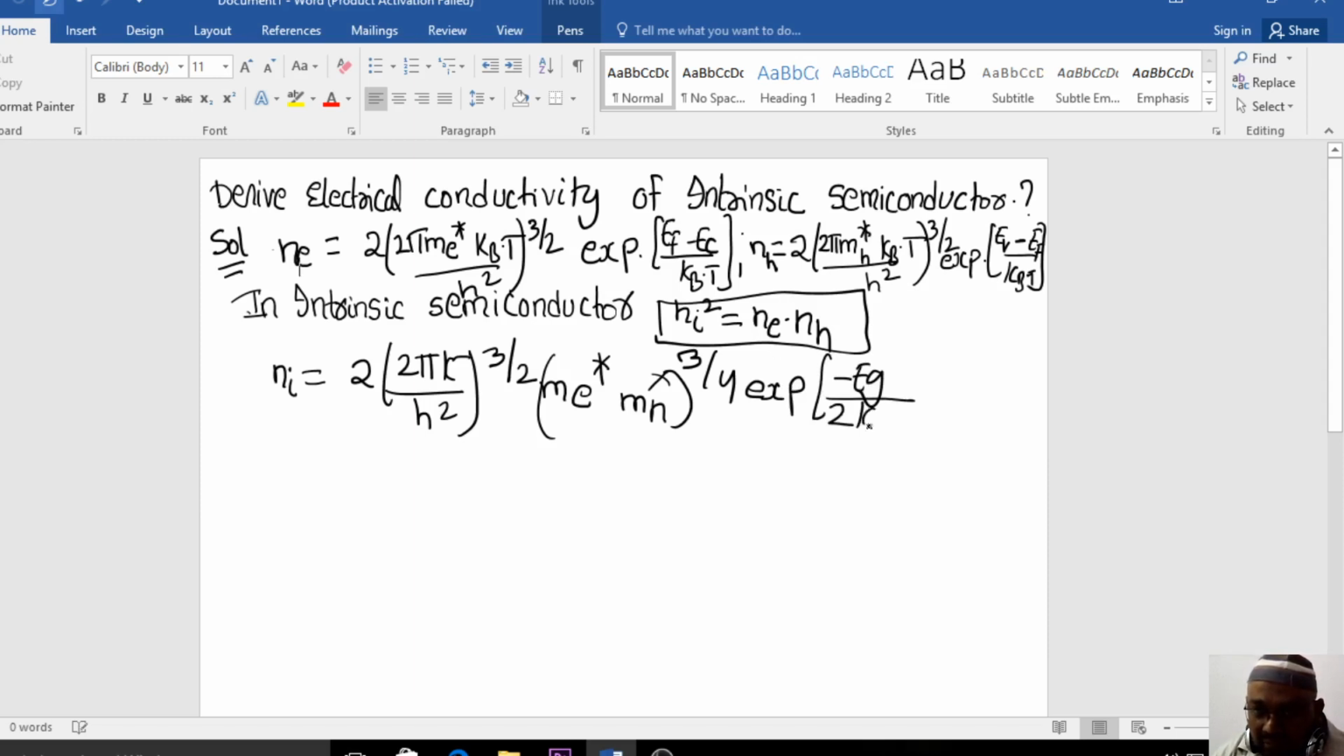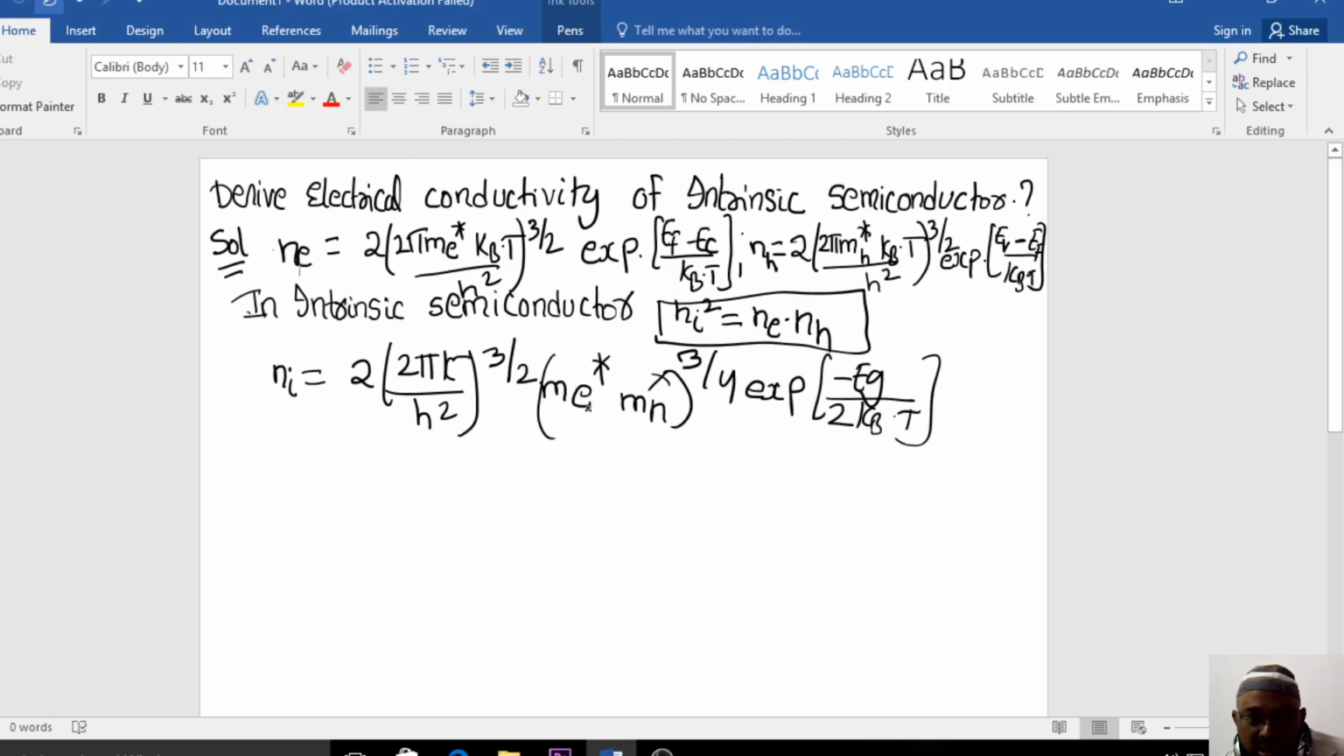So how did I get this value? Because when you multiply exponential of (E_F minus E_c) by k_B T and exponential of (E_V minus E_F) by k_B T, you will get the value of the band gap, minus E_g. How that is obtained is not included in this particular answer, right? I will show it separately later.